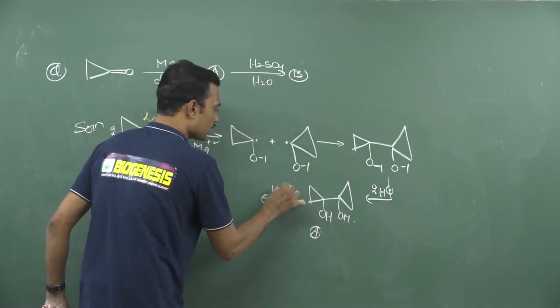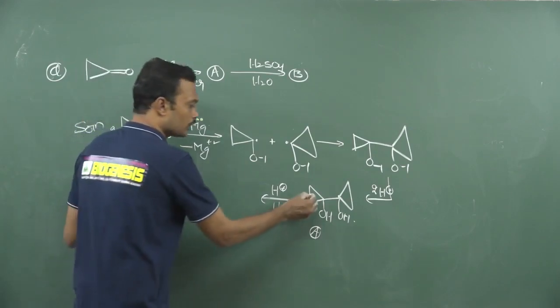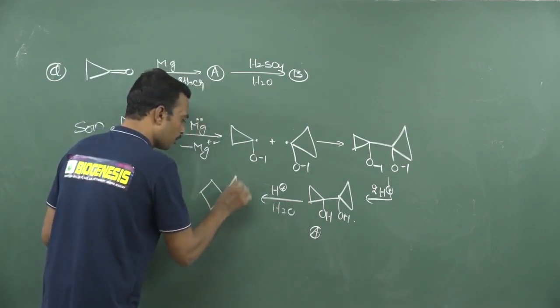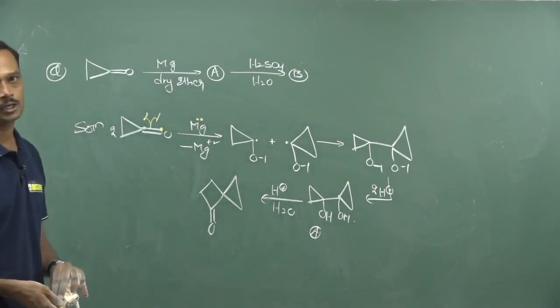After getting this, I gave H plus in water. What is the resultant answer? The 3-membered ring becomes a 4-membered ring. The 3-membered ring is as usual, and in the 4-membered ring you write the carbonyl. This spirocarbonyl compound is your resultant product.